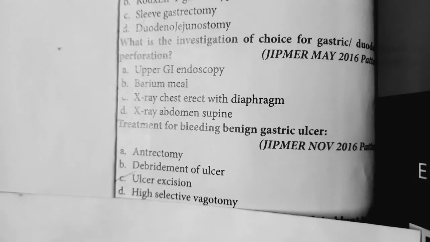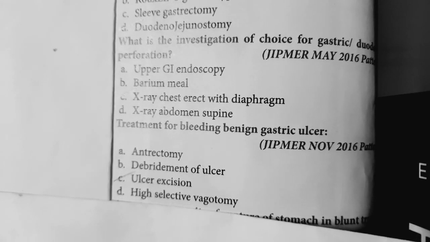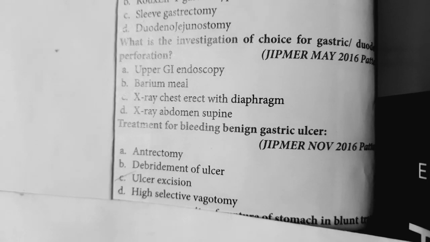But what are the steps? If you were asked about a bleeding gastric ulcer, then the first step is always resuscitation. You should resuscitate the patient. Second, you will have to try to manage bleeding with the help of endoscopy. Then you should give proton pump inhibitors and H. pylori therapy, which is the third step. Even after that, if bleeding persists, then we do operative therapy.